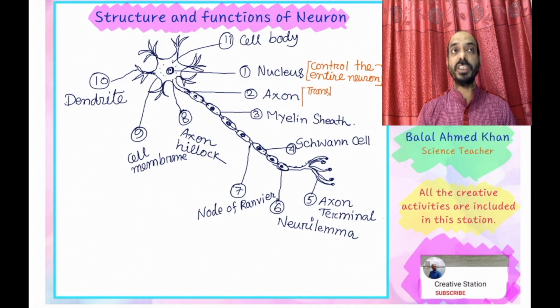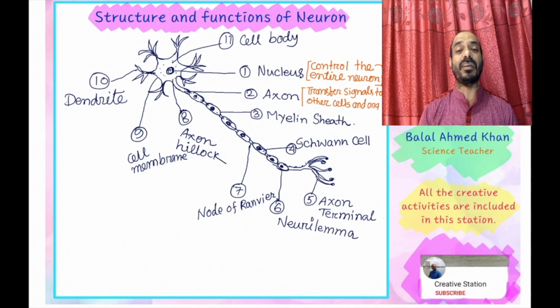Axon transfers signals to other cells or organs. Different types of signals collected by the dendrite are transferred with the help of this axon. It transfers signals to other cells and different organs, because it acts as the communicating part of the neuron. The elongated part of the neuron is the axon. Axon transfers the signals.